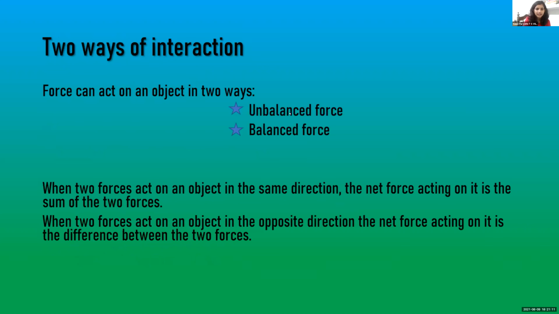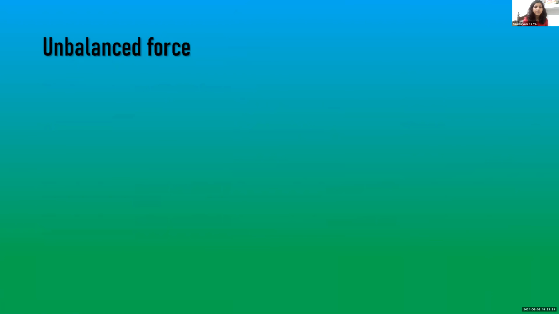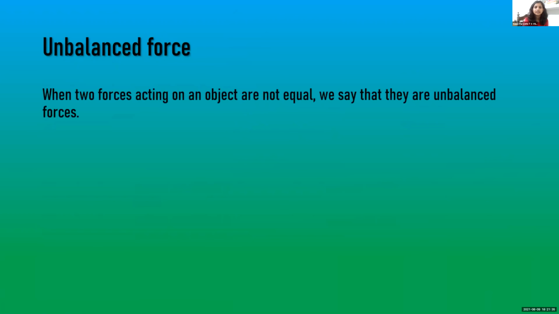When two forces act on an object in the same direction, the net force acting on it is the sum of the two forces. Whereas when two forces act on an object in opposite direction, the net force acting on it is the difference between the two forces. Unbalanced force. When two forces acting on an object are not equal, we say that they are unbalanced forces.